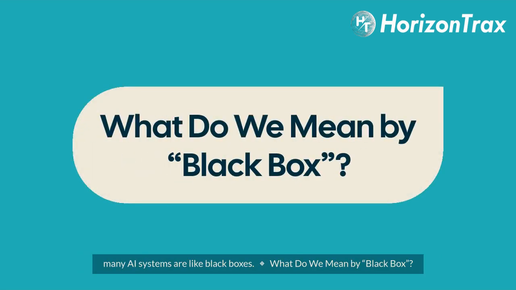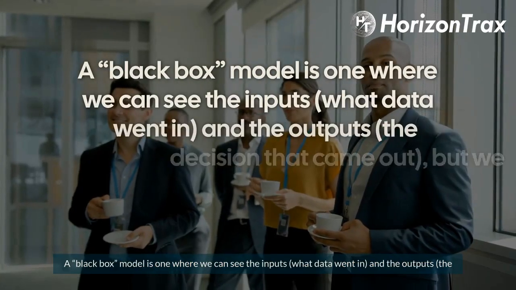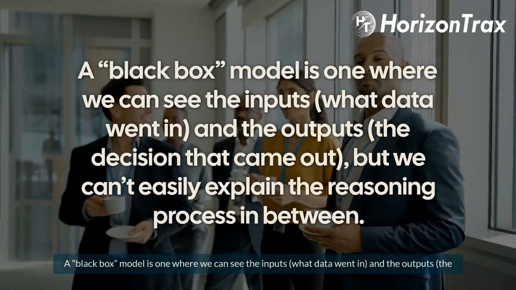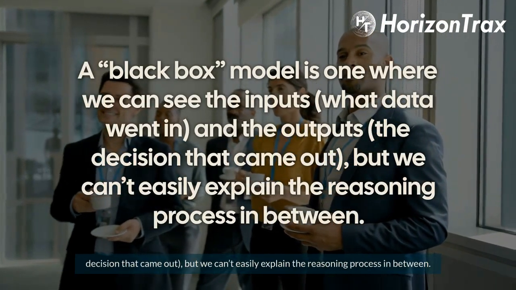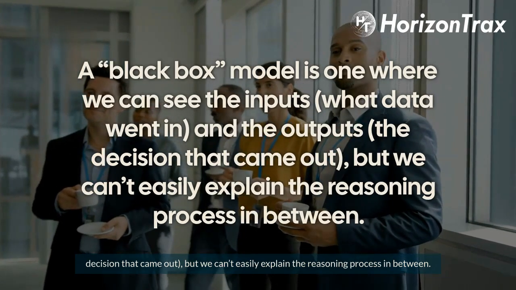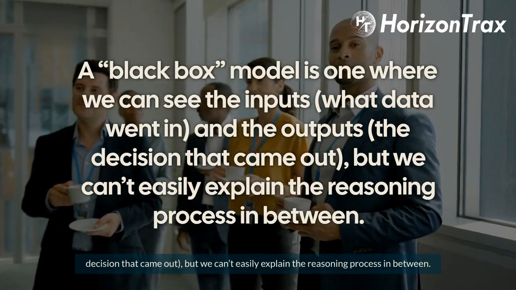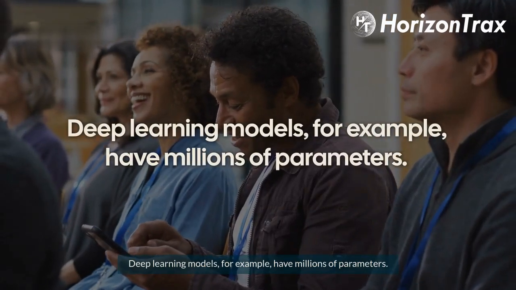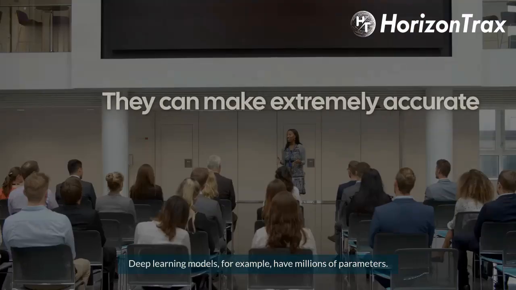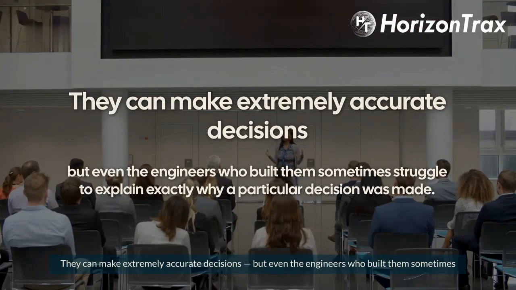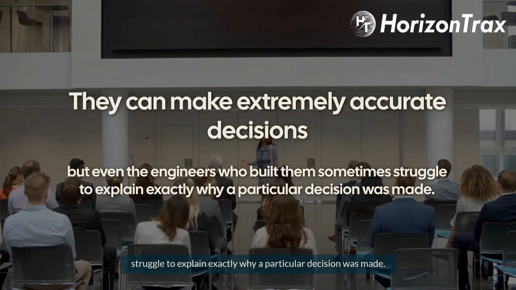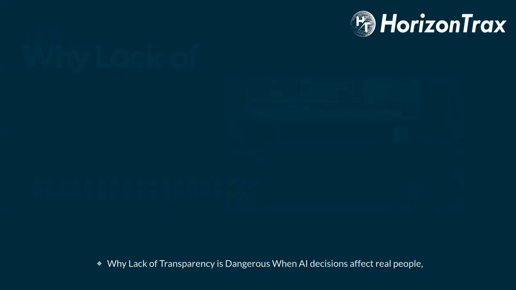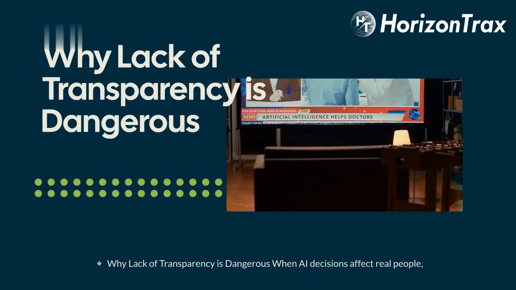What do we mean by black box? A black box model is one where we can see the inputs, what data went in, and the outputs, the decision that came out. But we can't easily explain the reasoning process in between. Deep learning models, for example, have millions of parameters. They can make extremely accurate decisions, but even the engineers who built them sometimes struggle to explain exactly why a particular decision was made.